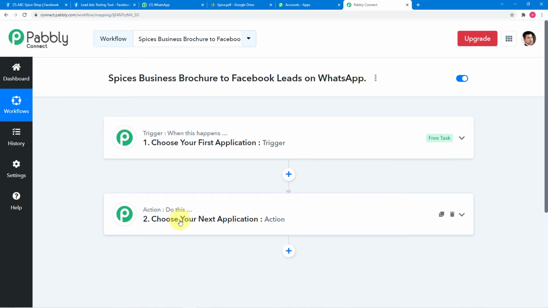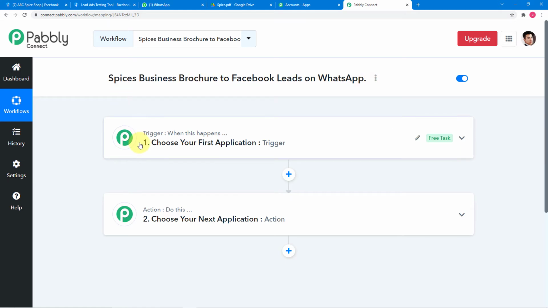So Pabbly Connect works on these 2 things. The trigger says when this happens, action says Pabbly Connect, please do this. Alright, as in our use case, the trigger would be a new lead generated from Facebook lead ads, and the action would be to send the business's brochure on the WhatsApp account of the lead.